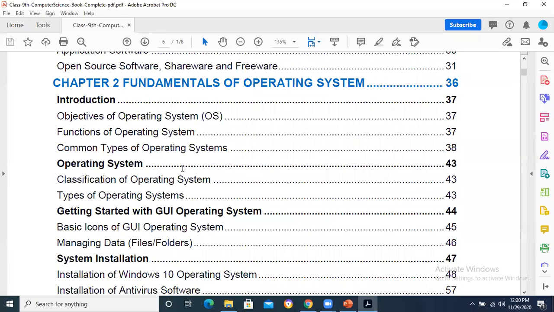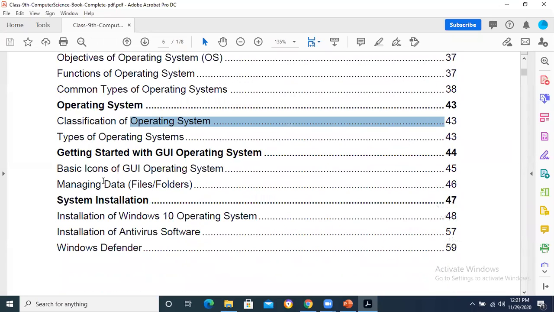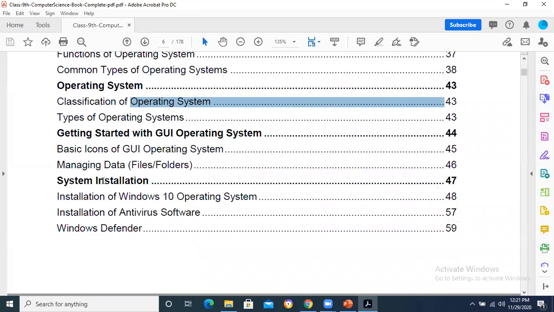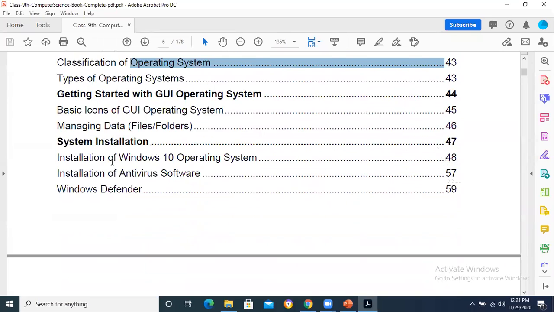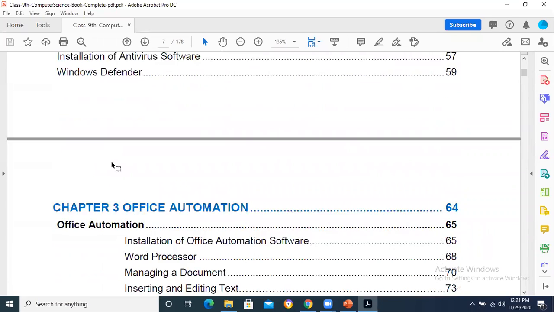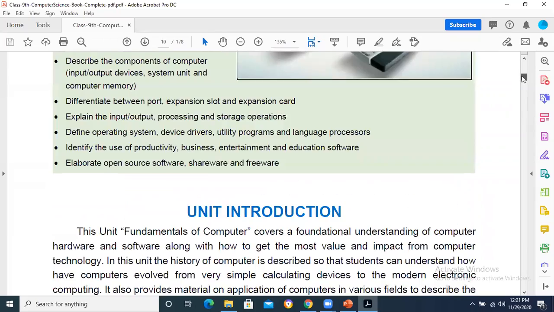Then in chapter number 2, we have got operating system. The functions of the operating system are always important. The classification: real time, multi-user, single user. Then different types of interfaces available in the operating system. So these are basically important things that we need to go through in these two chapters.